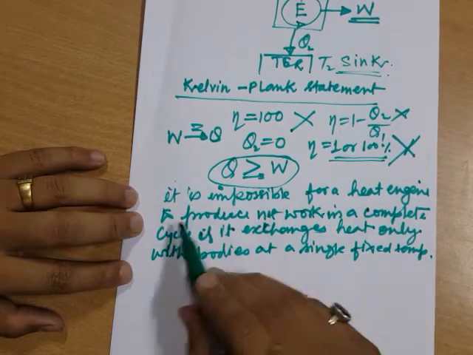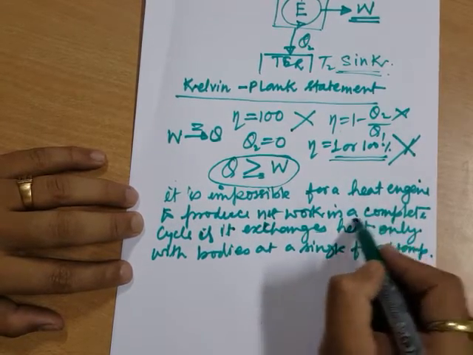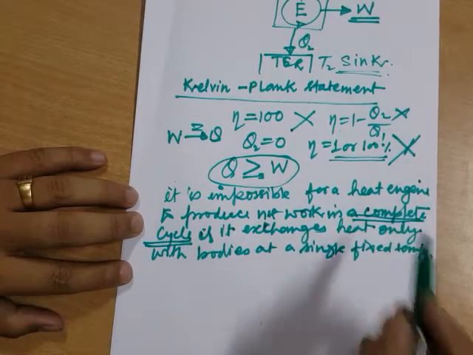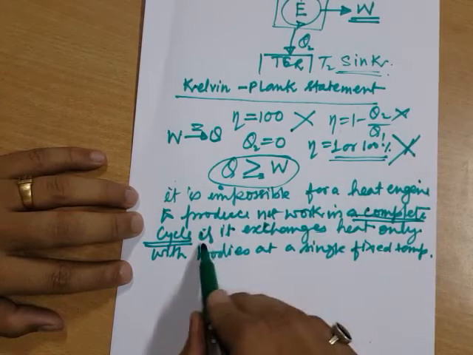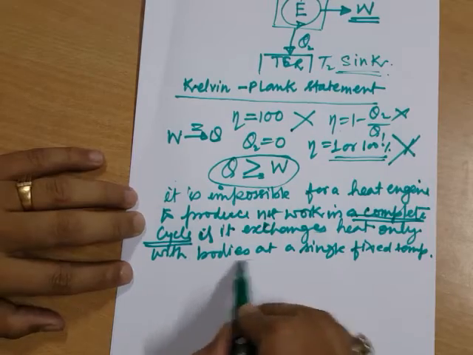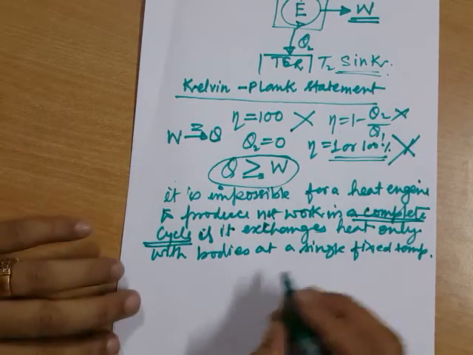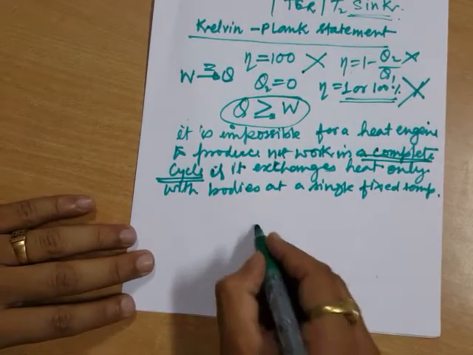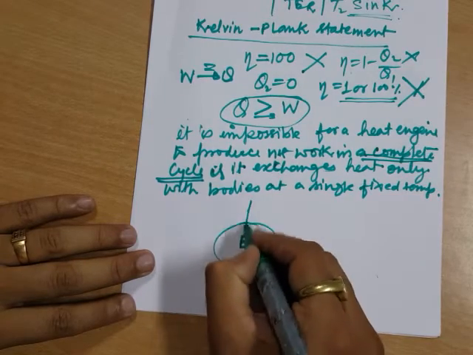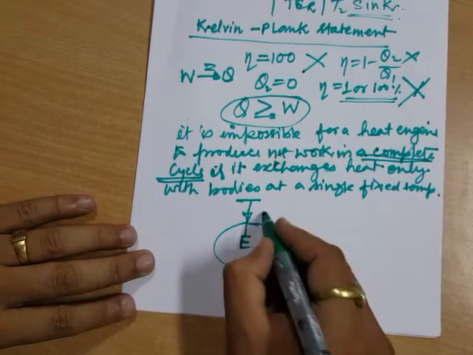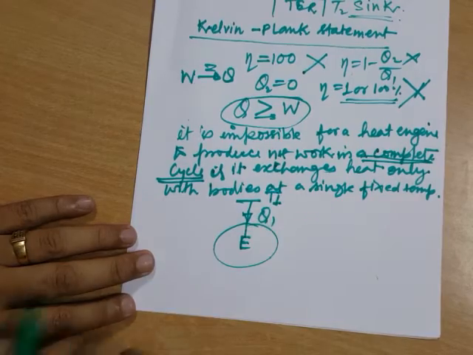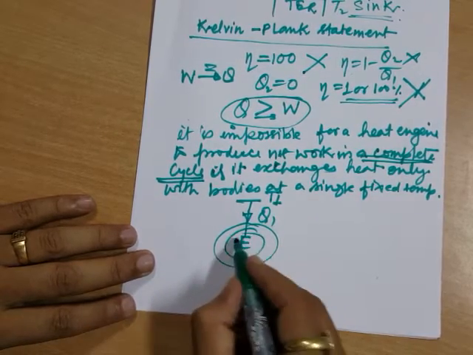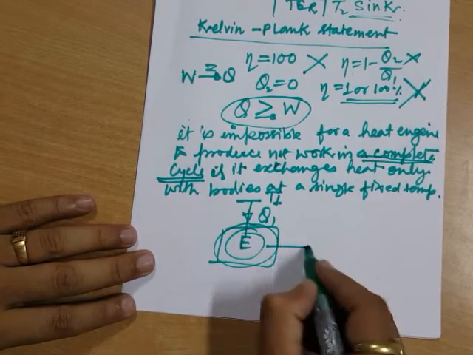It is impossible for a heat engine to produce net work in a complete cycle. This is the catch. Mind it, cycle is very important here. If it exchanges heat only with bodies at a single fixed temperature. What is the meaning? It means that this is my engine. It is gaining heat from a thermal energy reservoir which is at temperature 1, and in return it is supplying work,